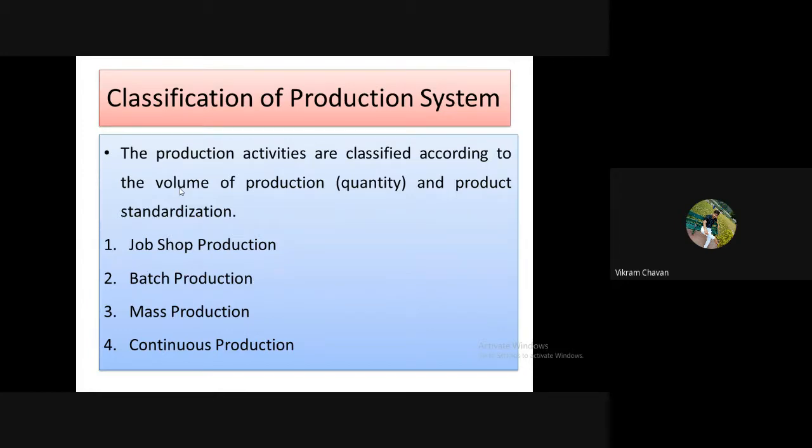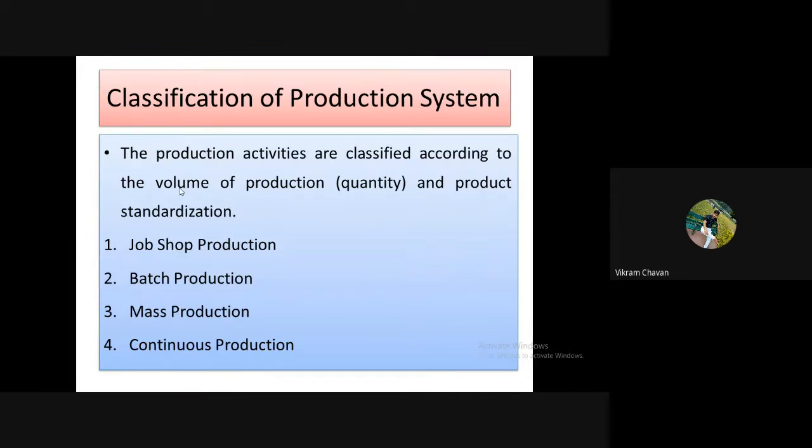The first classification is job shop production. Second one is batch production.